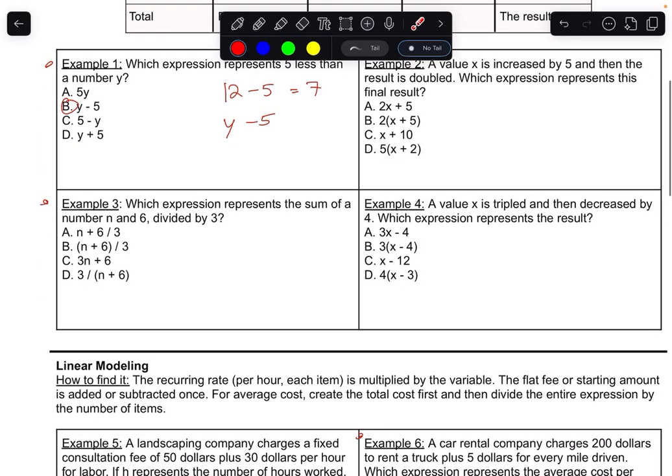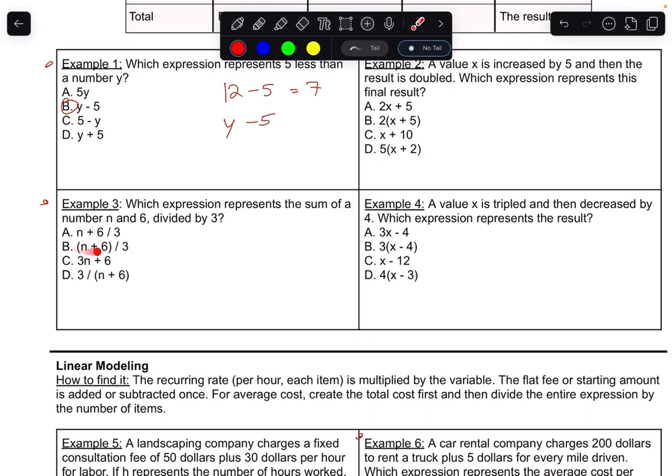Like number 3, which expression represents the sum of a number n and 6 being divided by 3. Okay, so the sum of a number n and 6 being divided by 3. Let's say the sum of a number 9 and 6, so that's 15, divided by 3.